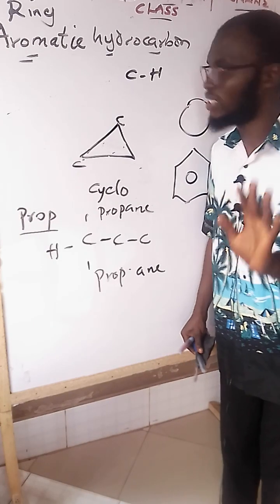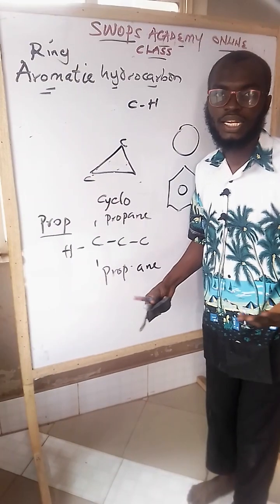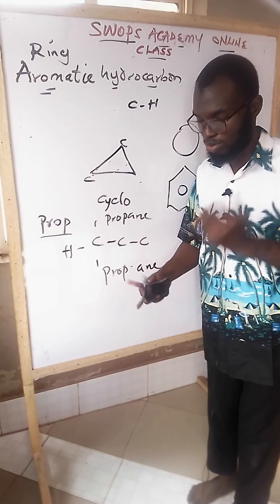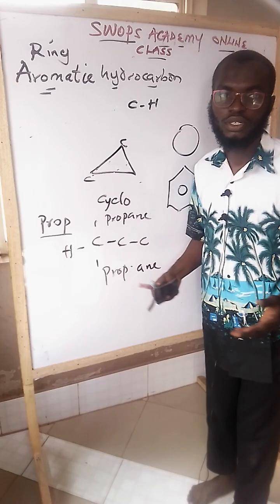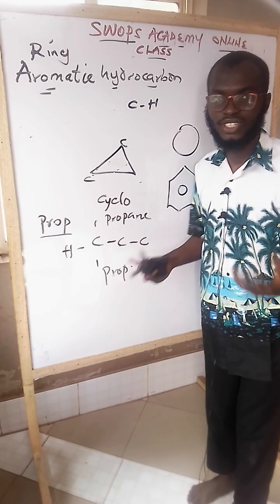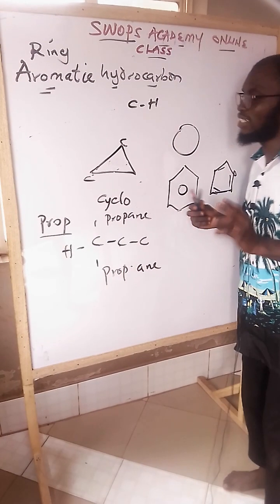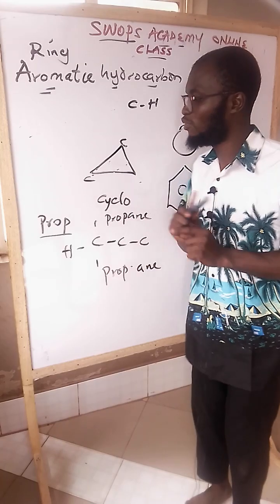And just listen. This is the beginning of aromatic hydrocarbon. We have to make the class more fantastic. We have to make it in a simpler form. That's why we have to see all these things. So you get it? So that is just that. In order to make the class more energized, we have to be taking it one by one. Are we together? So don't forget that.